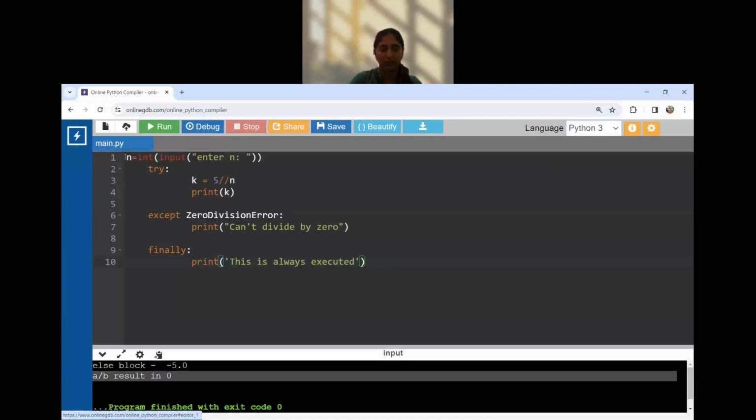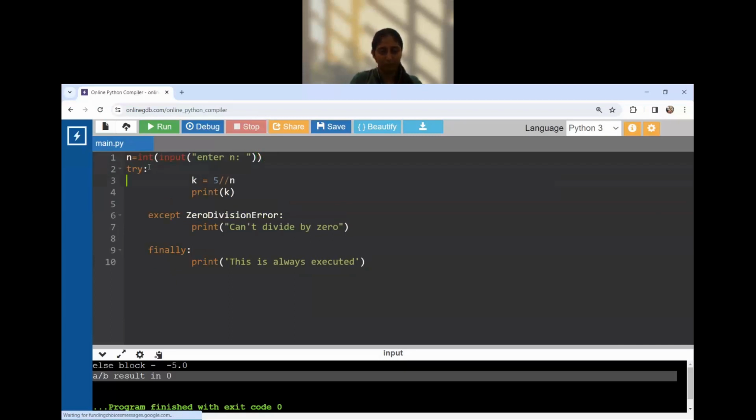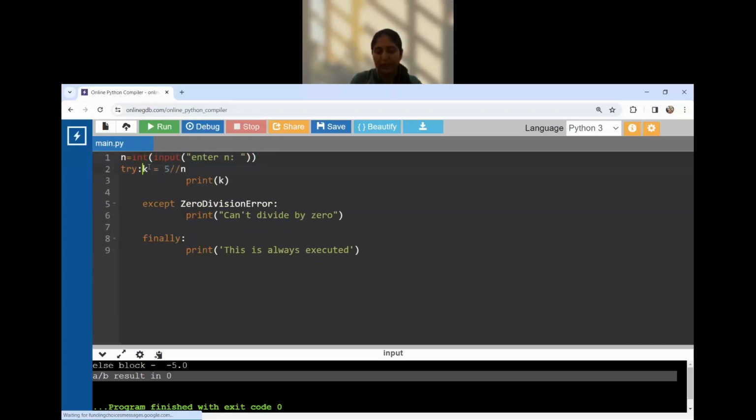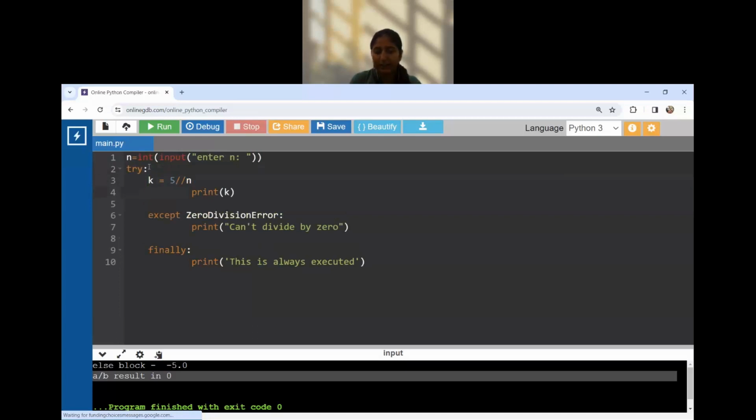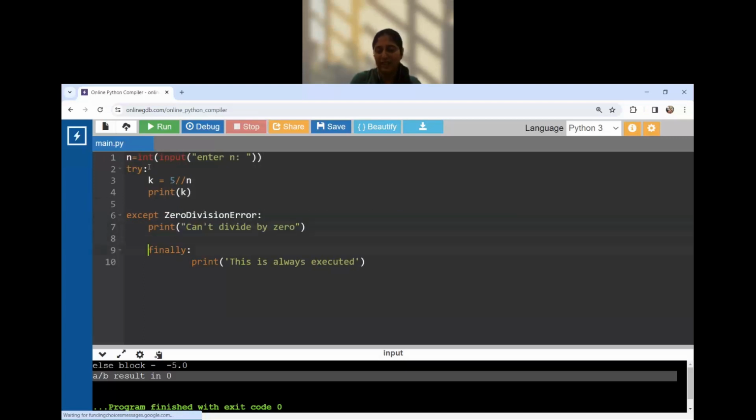So let's put this over here. We're trying to take the value of n from the user and then print the value of k. Suppose the exception is if the user enters the value of n as 0. So we need to keep the exception so that if the user enters 0, then the exception is thrown.